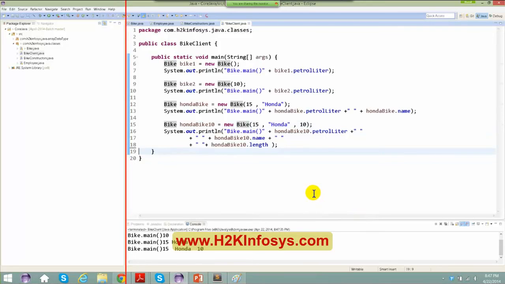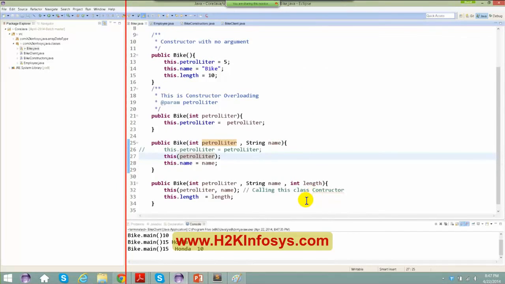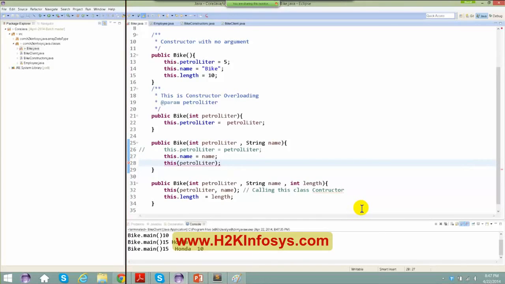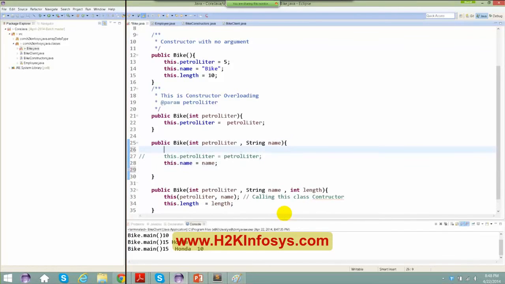But there is always a but, so always you have to ask a question to yourself, why? Okay, all right, so there is a catch here. What if I copy this and paste it here? What happens? You get a compile time issue saying that call to this must be the first statement in a constructor. Okay, so that means this should be the first statement, somewhere on the top. All right, so this should be your first one.